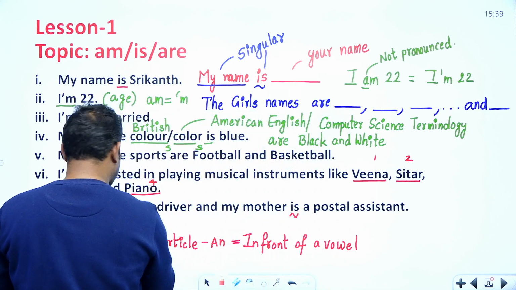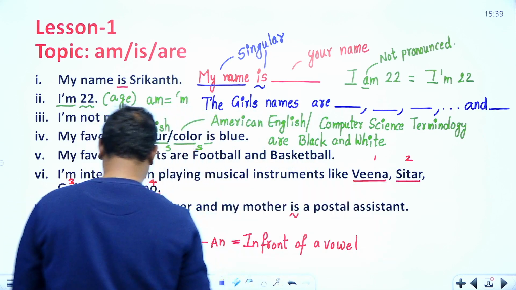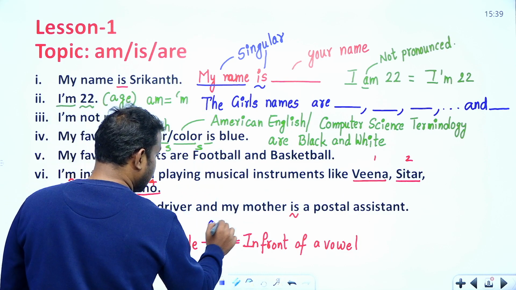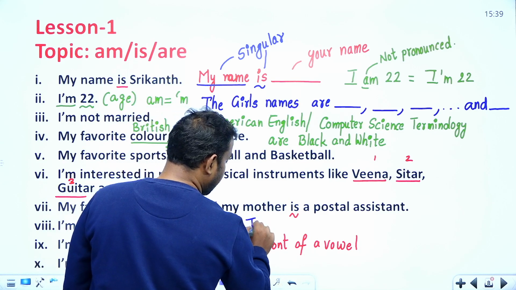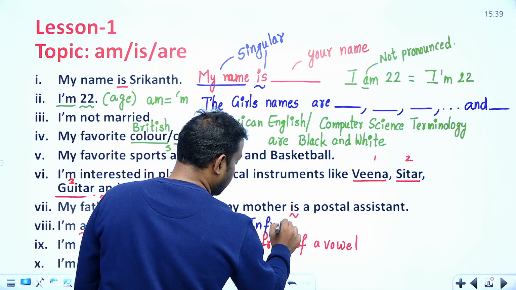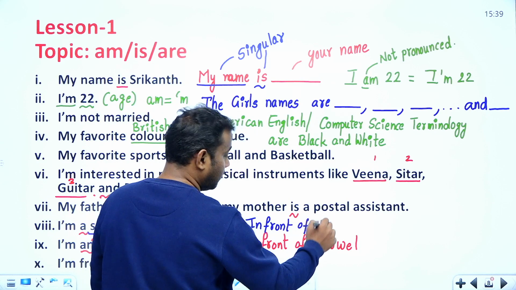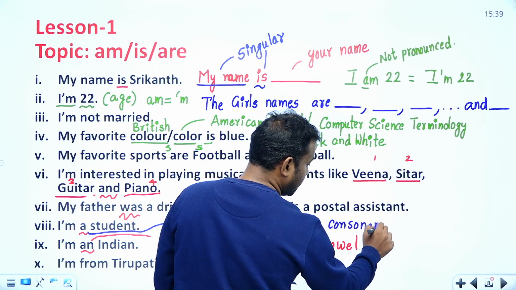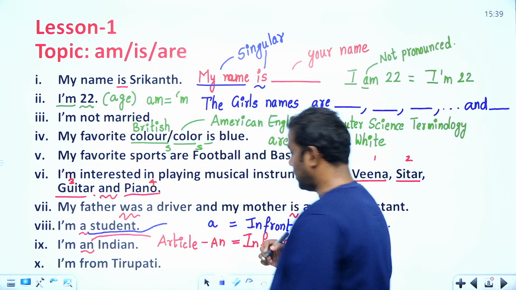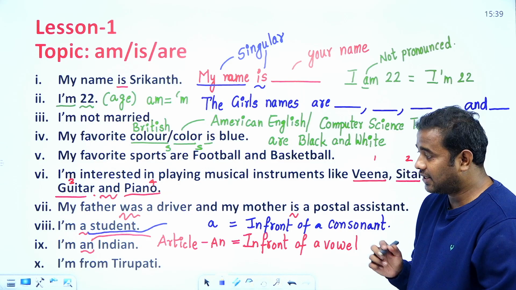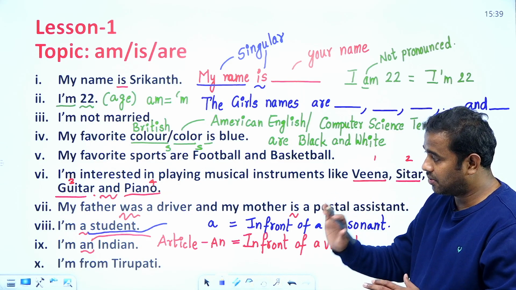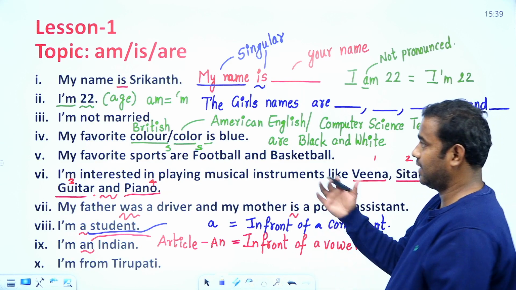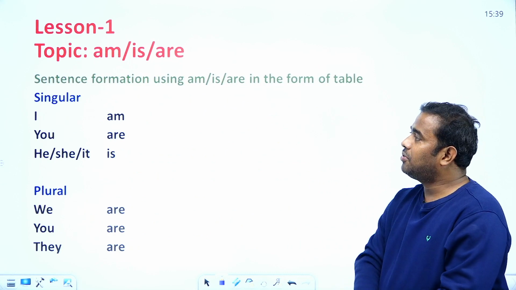But I am using "a", which is also an article, in front of a consonant. We'll discuss these articles later, but at this juncture just try to understand the minimum here. I am from Tirupati, like this you can do it. Now let us come to the conjugation part.